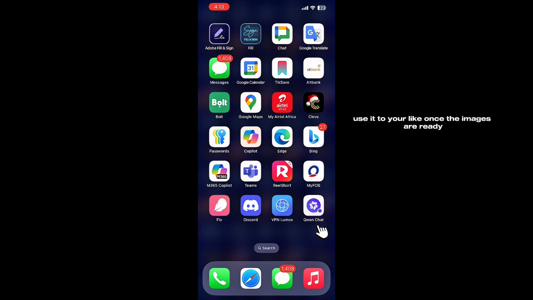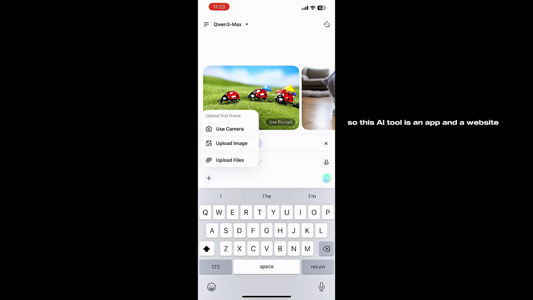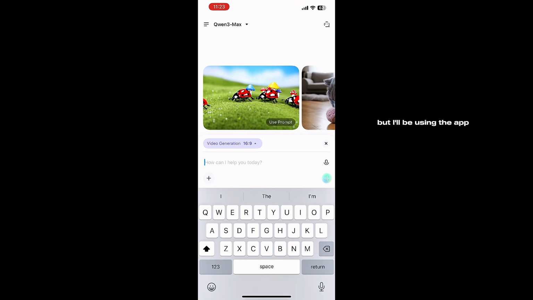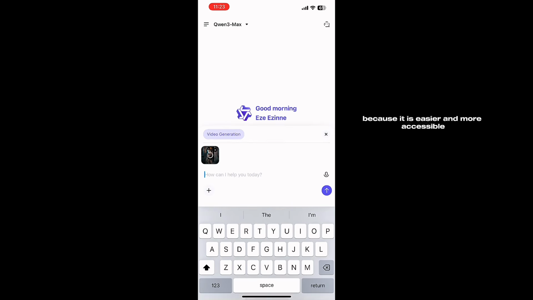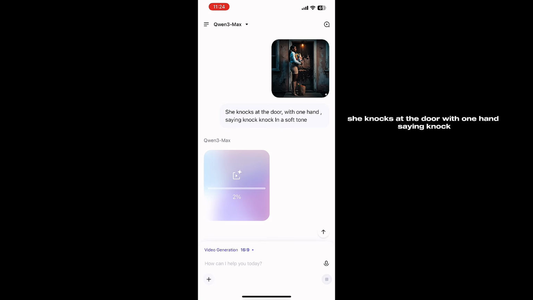Once the images are ready, the first AI tool we'll be using is called Quen. So this AI tool is an app and a website, but I'll be using the app because it is easier and more accessible for me. You can download this from your Play Store or your App Store. I already have it installed on my phone. So after opening the app, you upload your image and write a very simple prompt. Just look at the prompt I used. It is extremely simple. She knocks at the door with one hand, saying knock knock in a soft tone.